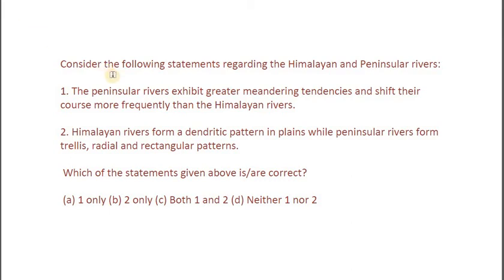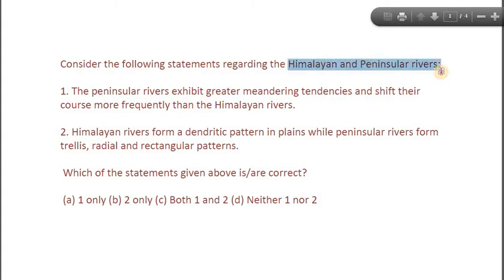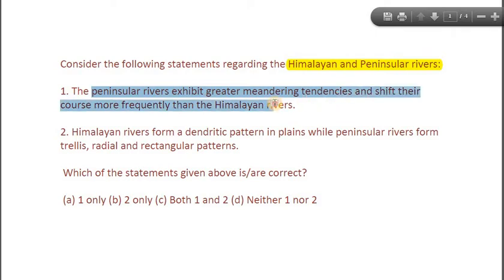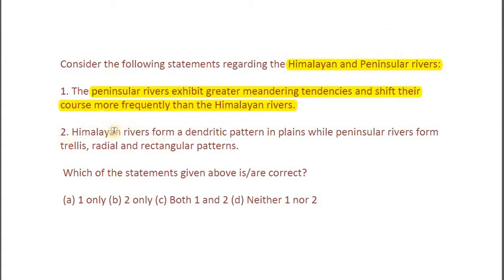So let's get on to solving multiple choice questions for prelims 2020 and question number 1. Consider the following statements regarding Himalayan and peninsular rivers. Number 1: The peninsular rivers exhibit greater meandering tendencies and shift their course more frequently than the Himalayan rivers. The second statement is: the Himalayan rivers form a dendritic pattern in plains while peninsular rivers form trellis, radial and rectangular patterns. So options are, obviously, one only, two only, both or none.